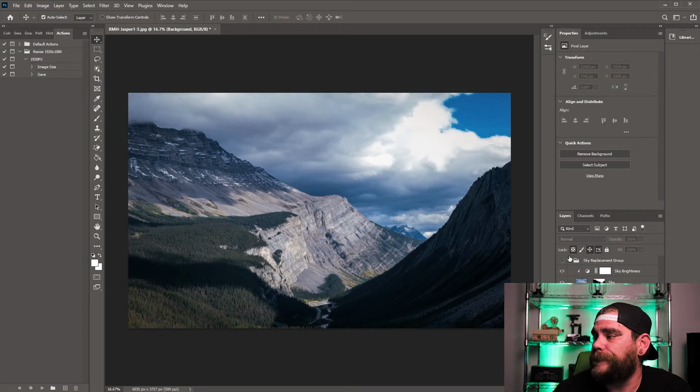And for all you landscape photographers out there, if you really want to have those dramatic and moody skies, but they're just not happening for you, this can make it so. And it's just super quick and super easy. So play around with it, practice, and enjoy.